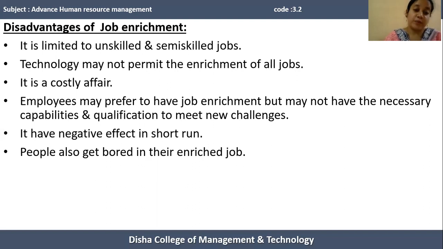People also get bored in their enriched job. Means job enrichment also has a disadvantage that people get bored in an enriched job. Means at the starting people have to perform a variety of tasks, but after accomplishing the challenging task, they have to perform this task in a repetitive manner, so they feel bored after some period of time. So these are the disadvantages of job enrichment.